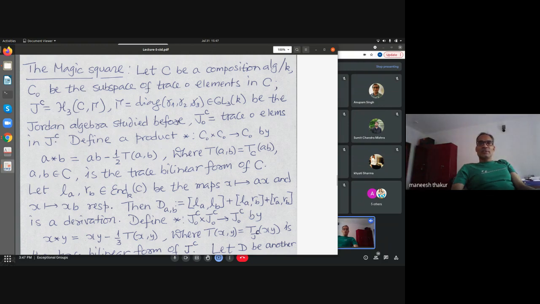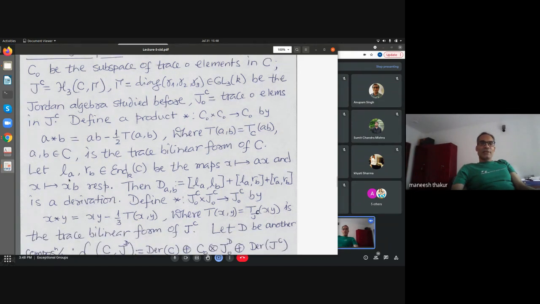Now on C0, I can define a sort of product as follows. By product, I just mean I combine two elements to give me yet another trace 0 element, and that is simple. I define a star b to be ab minus half of the trace of a times b. You can see that this is a trace 0 element.